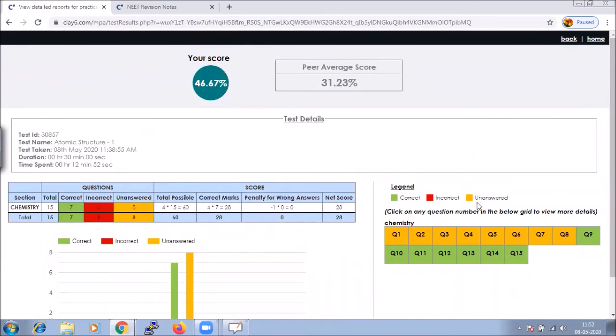You would have seen right now that first I was able to complete only 8 questions and the test ended because there was not sufficient time. And again, I was able to take the same test and I completed it. In the same way, you can also take the same test multiple times until you feel confident in each question. You could keep taking the test till you get all 15 questions correct.